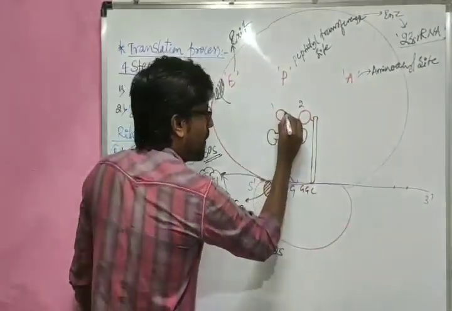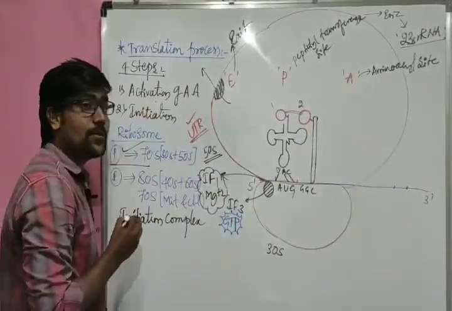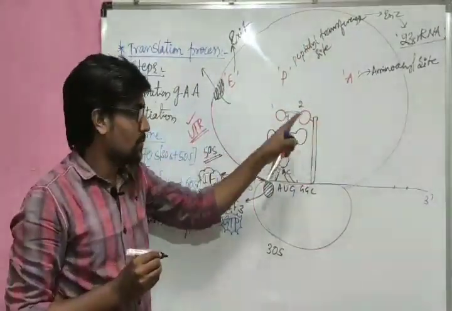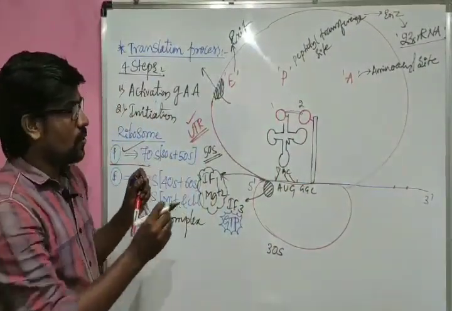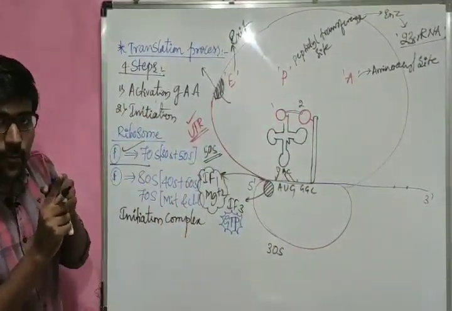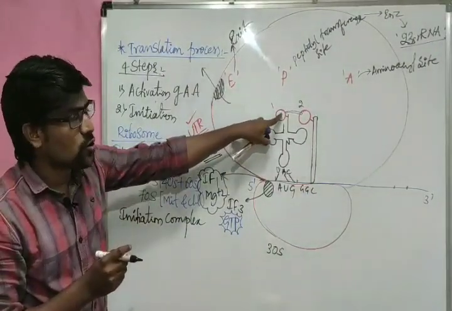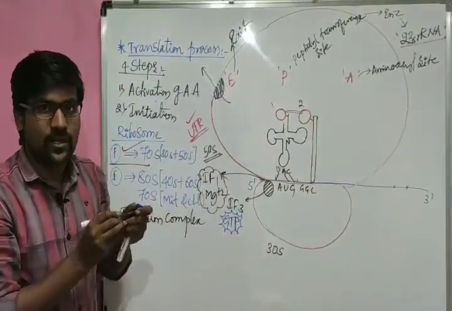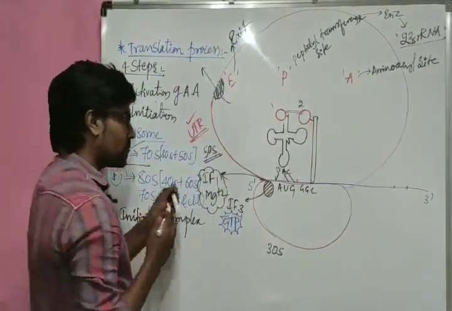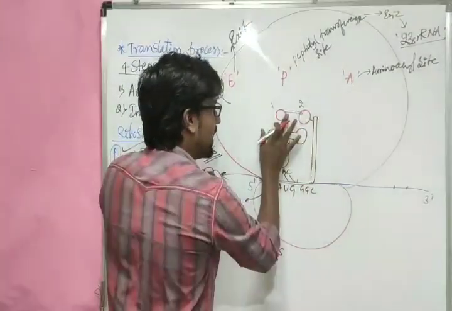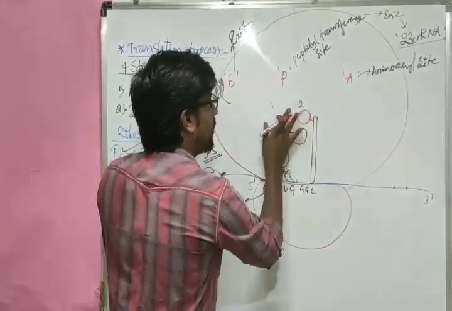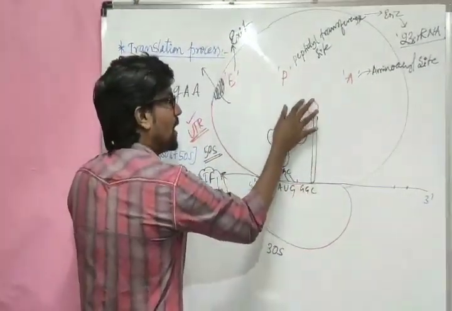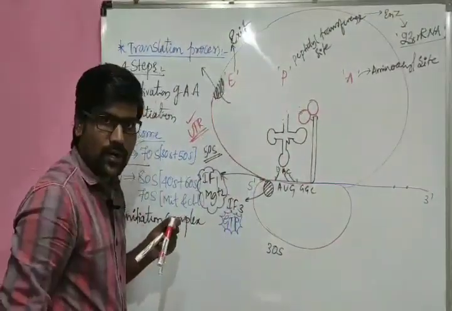Now in between both amino acids, a bond is created. What is that bond? Peptide bond. Who will create that bond? Peptidyl transferase enzyme. Where exactly the bond is created means the COOH group of one amino acid and the NH2 group of the second amino acid. Once the bond is created, imagine the bond has been created. Now the two amino acids, 1 and 2, get joined. Now its work is over.